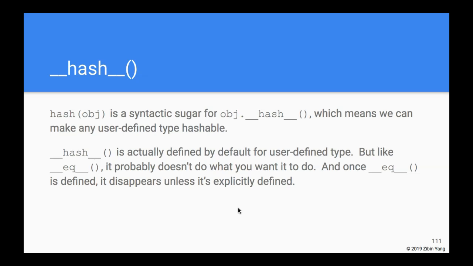The reason for that, I think, is that once you define your own dunder equal, you're probably comparing a set or a subset of all the attributes, and then Python really wants you to define dunder hash yourself to hash the same set of attributes.